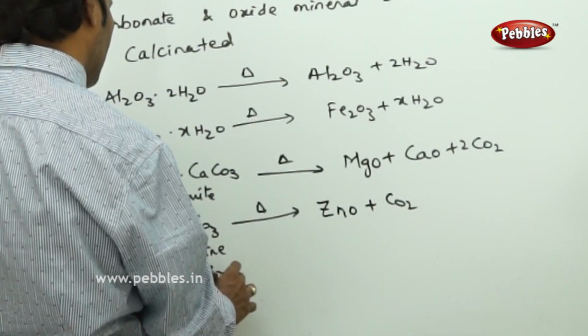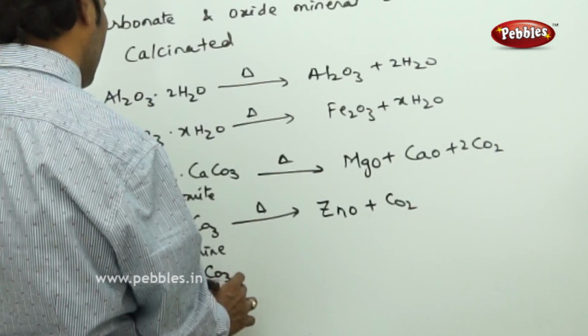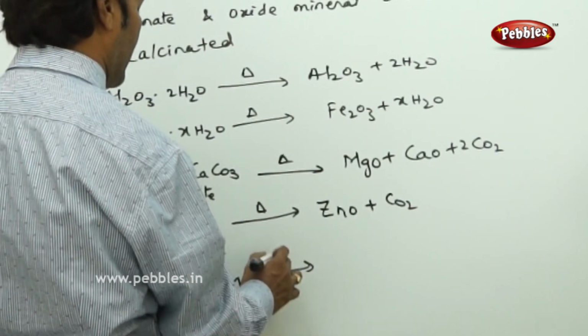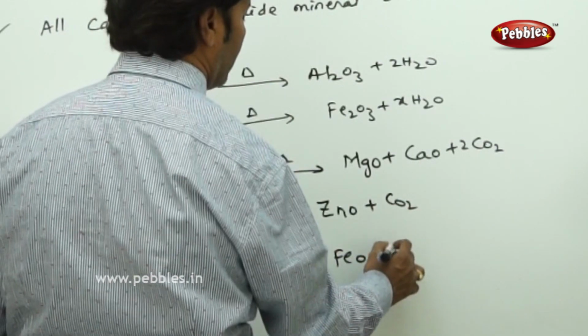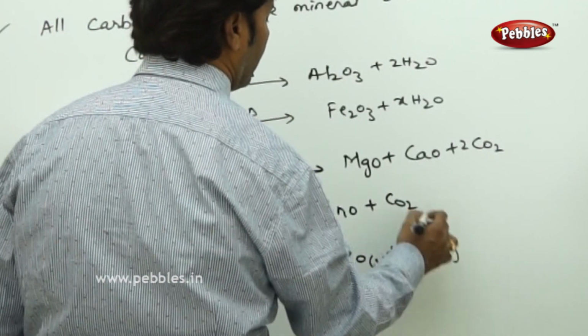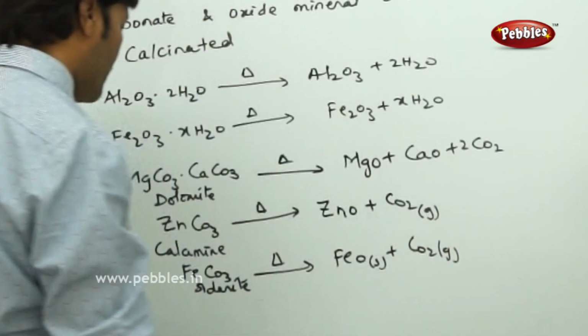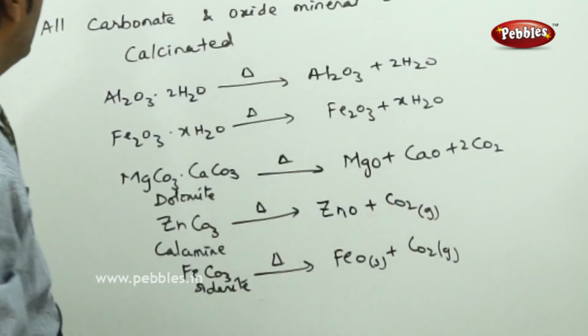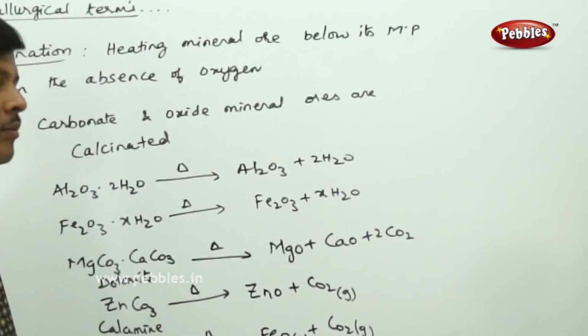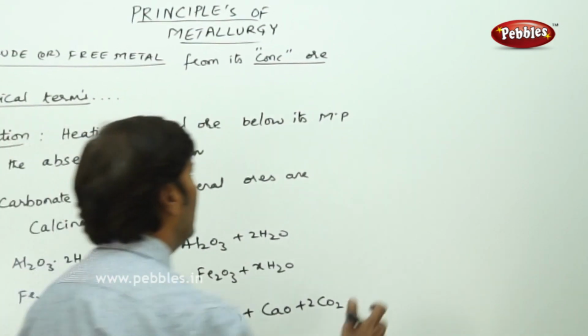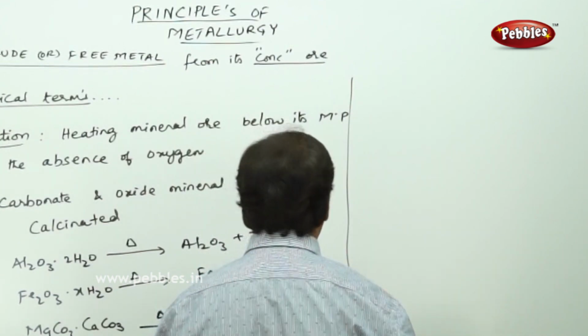FeCO3, siderite, is also subjected to calcination, and you get solid ferrous oxide plus carbon dioxide gas. So it is very clear from these equations that the carbonate mineral ores and the oxide mineral ores are subjected to calcination.